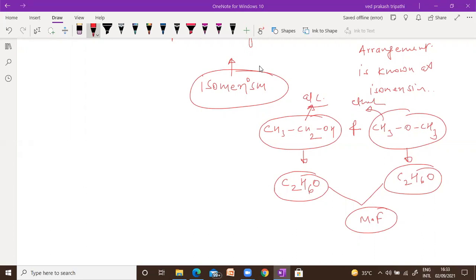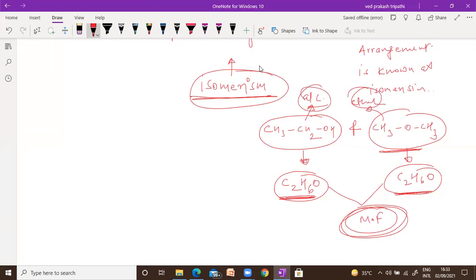I just started, we are talking about isomerism. Isomerism means compounds having the same molecular formula but different structure. As you can see, alcohol's molecular formula in this compound is C2H6O, ether having C2H6O. So they both have the same molecular formula, so we can say they are isomers of each other.